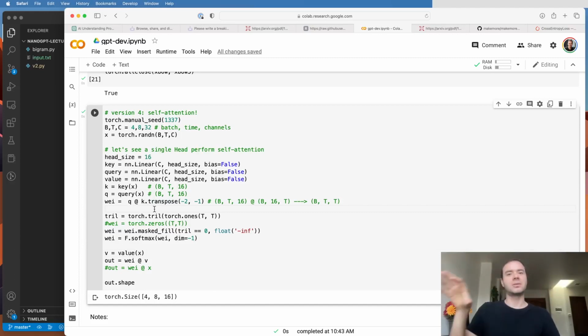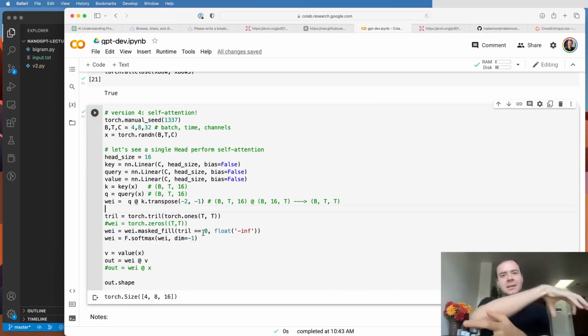For example, in encoder-decoder transformers, you can have a case where the queries are produced from X, but the keys and the values come from a whole separate external source, and sometimes from encoder blocks that encode some context that we'd like to condition on. The keys and the values will actually come from a whole separate source. Those are nodes on the side, and here we're just producing queries, and we're reading off information from the side.